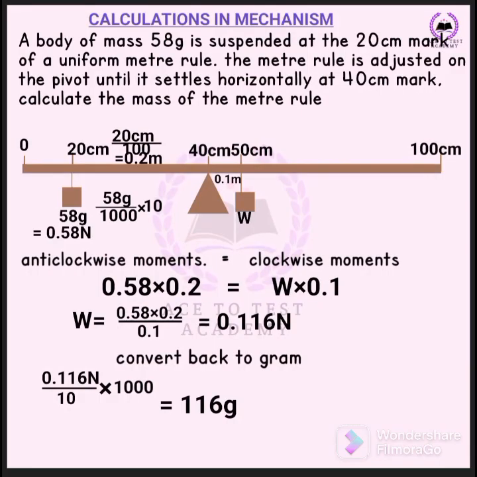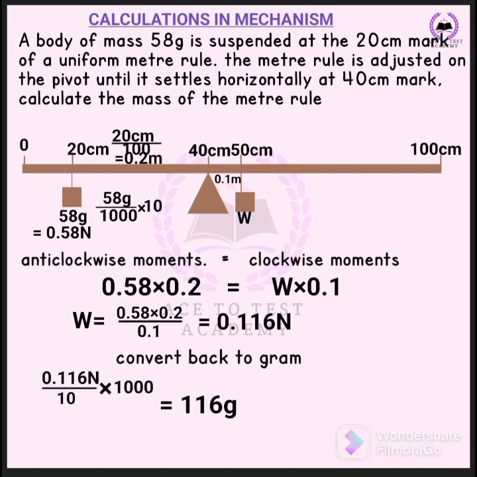So guys, here is a possible calculation mechanism. This is the only type of calculation. If they bring any calculation, it will be of this type: the one of the meter rule, where you'll be asked to calculate the weight of the meter rule or a distance, anything like that. So let's look into this calculation.